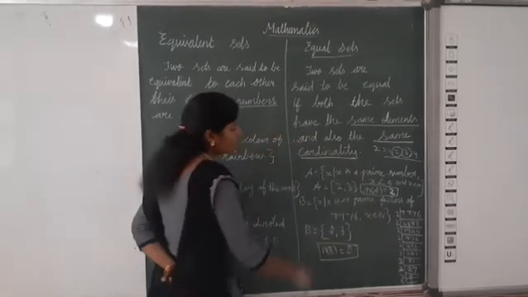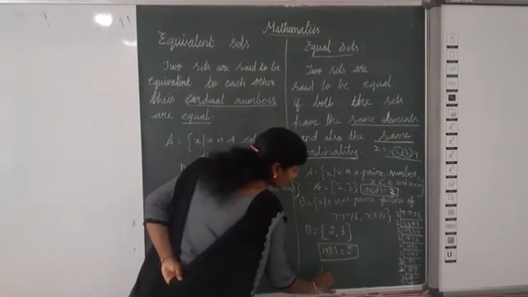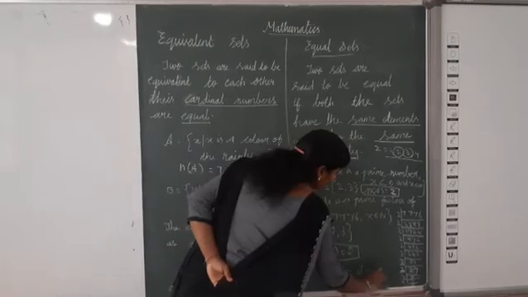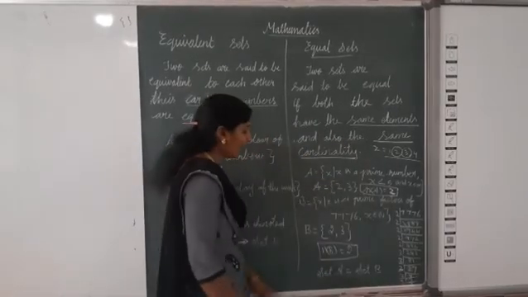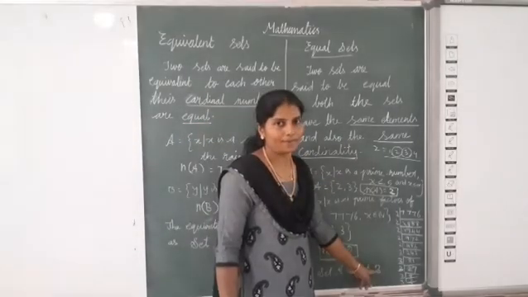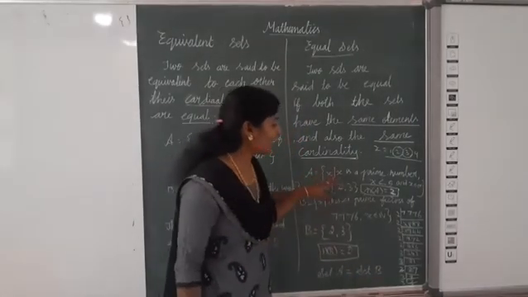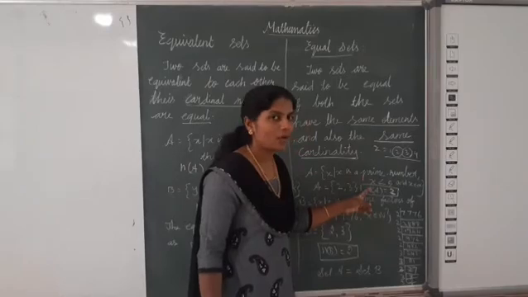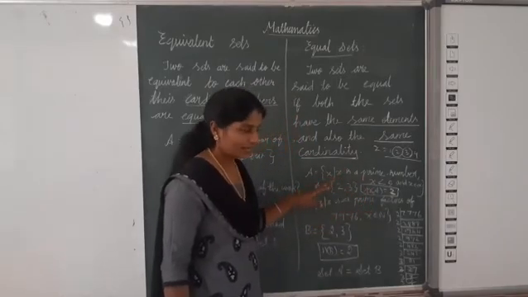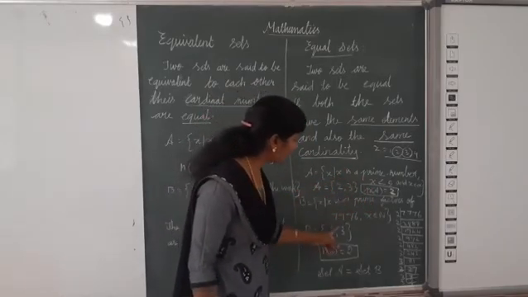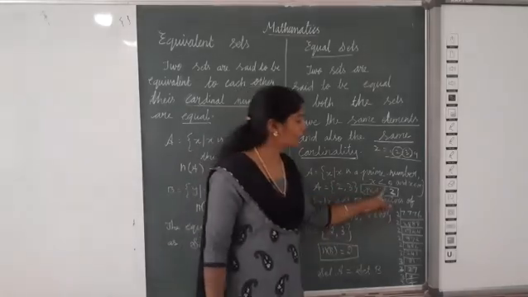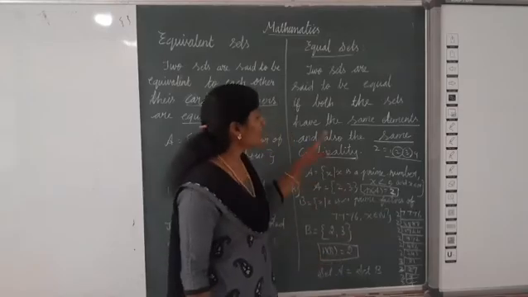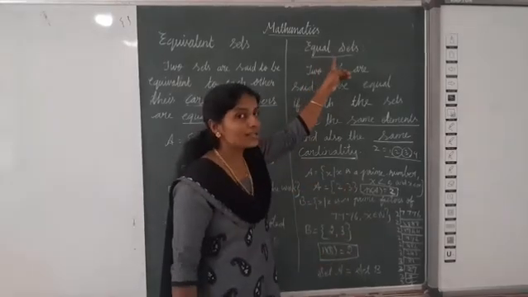Now we can write set A is equal to set B. Because here the elements are same, and the cardinality is the same. 2 comma 3 are the elements. Cardinality n of A is equal to 2, here also n of B is equal to 2. So we can say these sets are called equal sets.